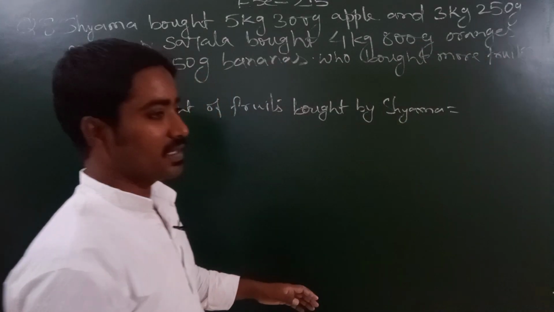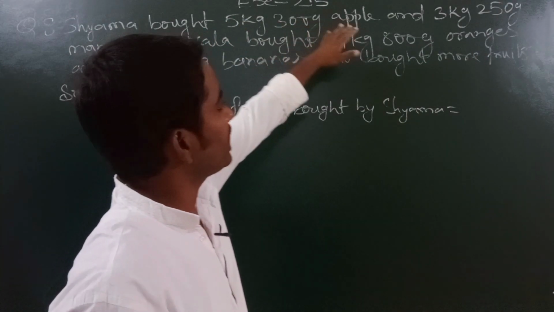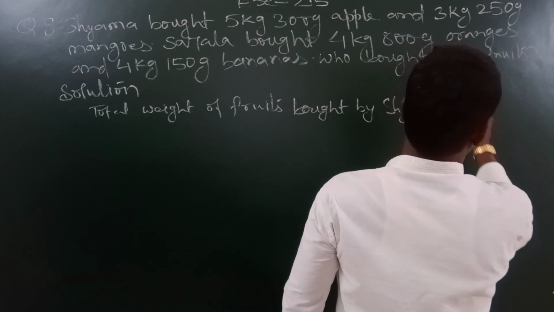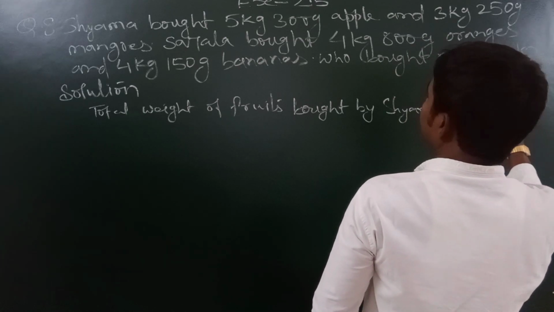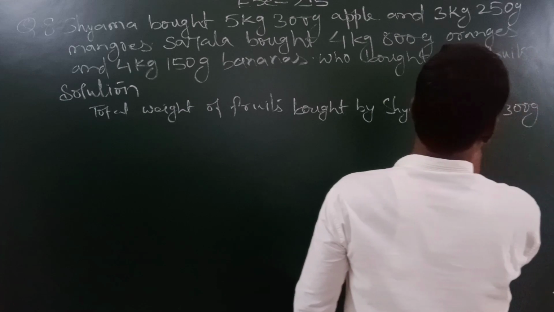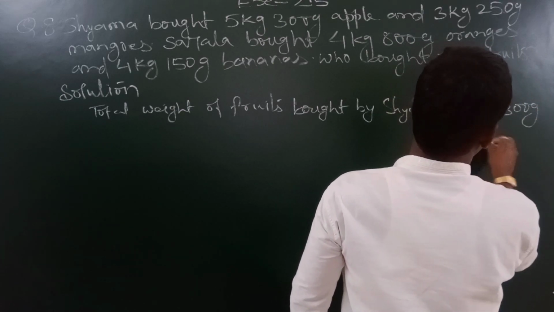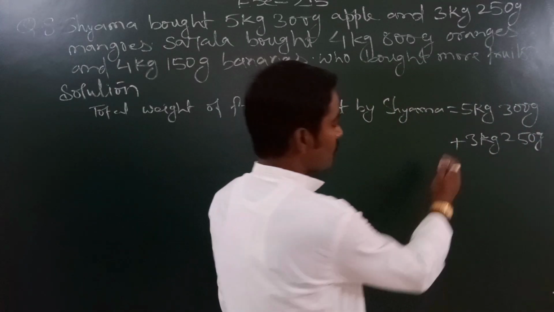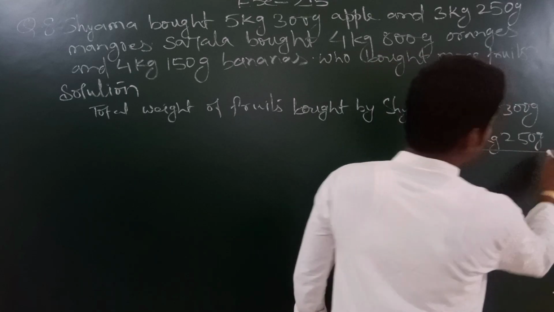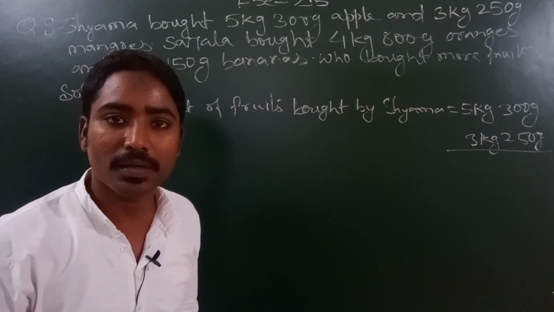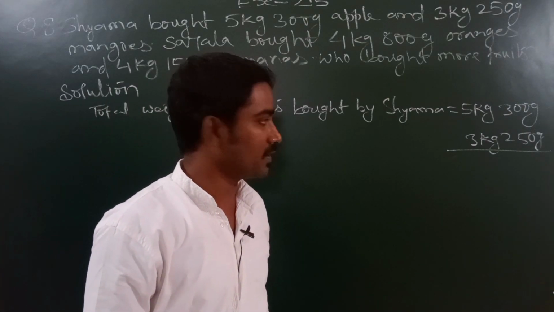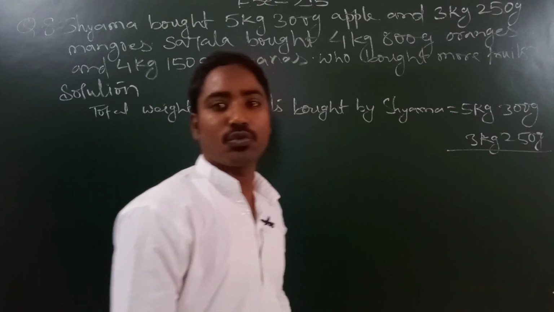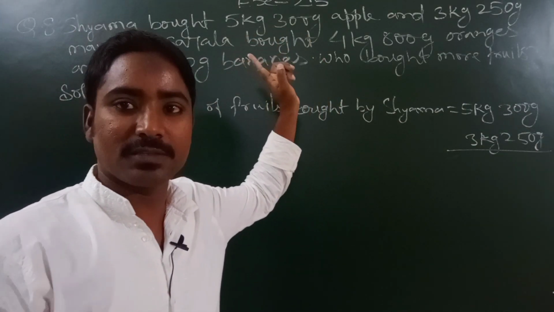Now see students, here it has been given 5 kg and 300 gram, plus 3 kg and 250 gram. So if you add them students, then how much will you get? I hope it is clearly visible now. Add them, then you will get the total weight of the fruit that Shyama is bringing from the market.